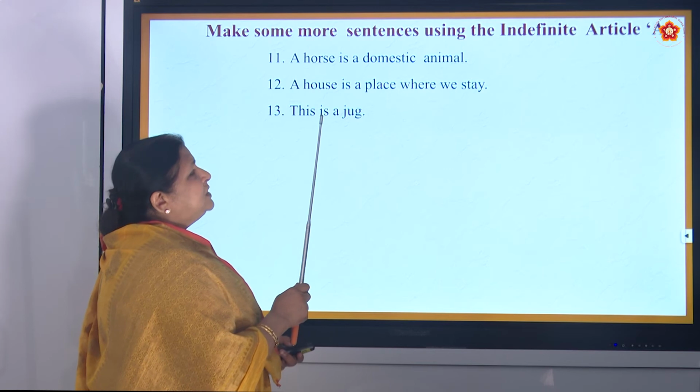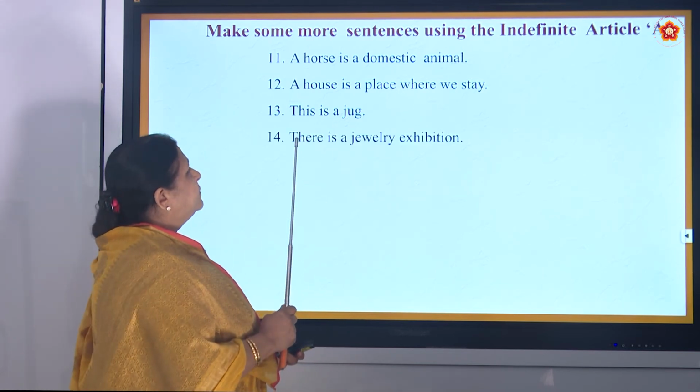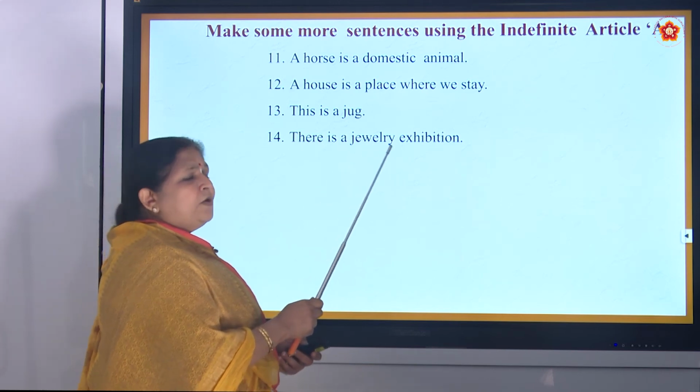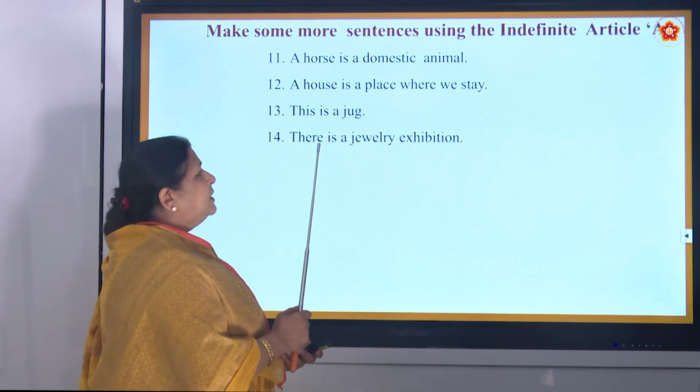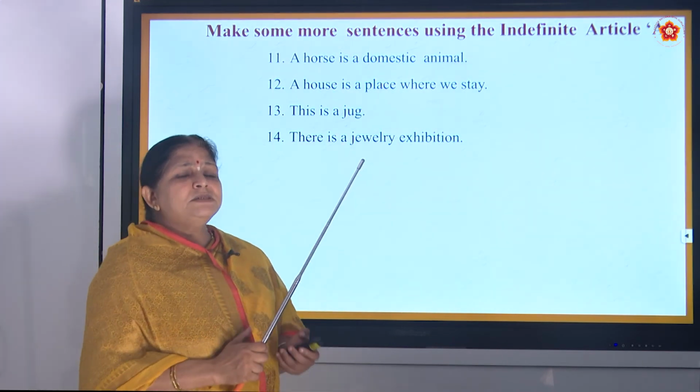Yes. This is a jug. There is a jewelry exhibition. Now, what do you mean by jewelry exhibition?